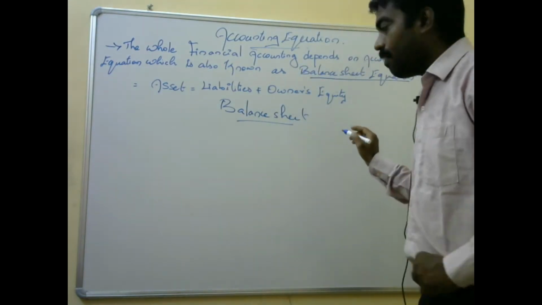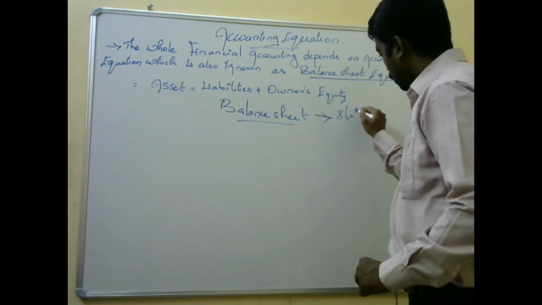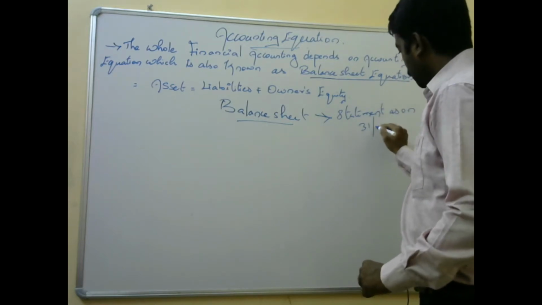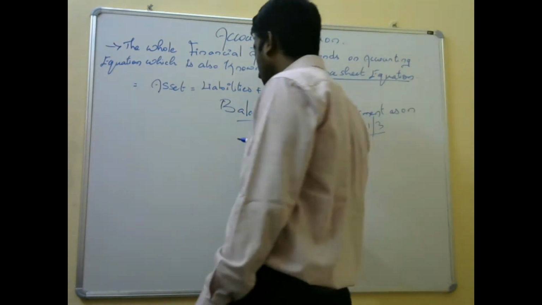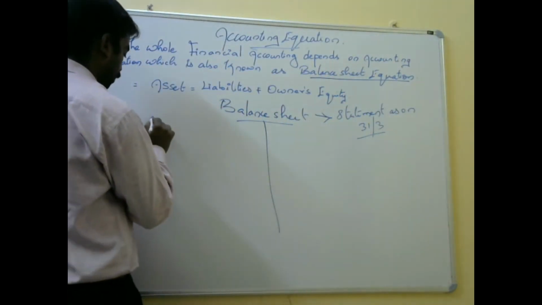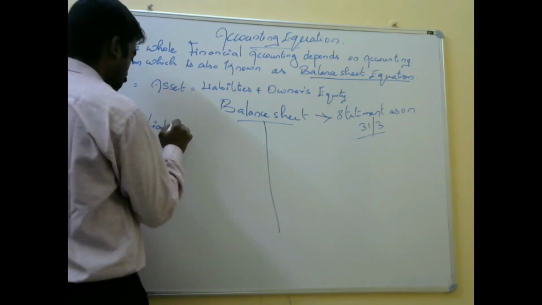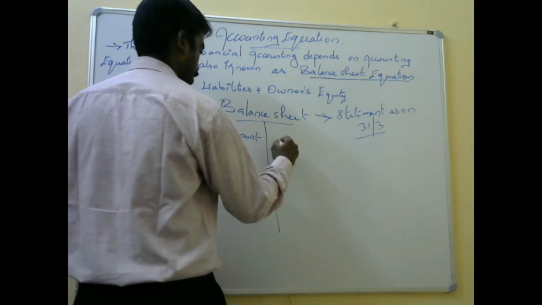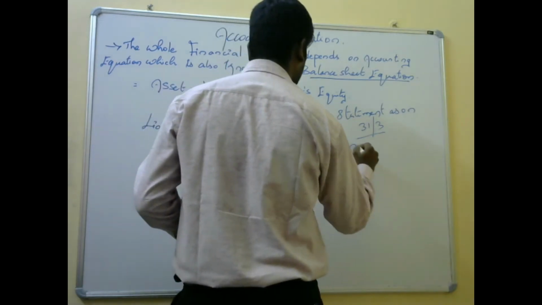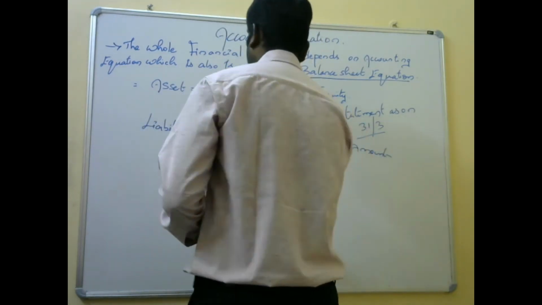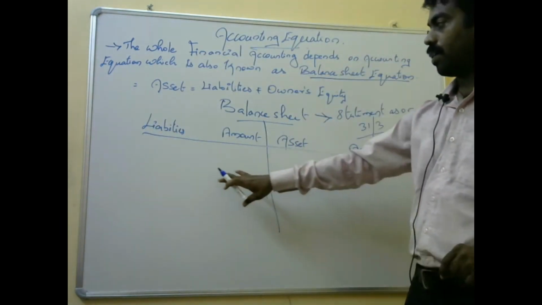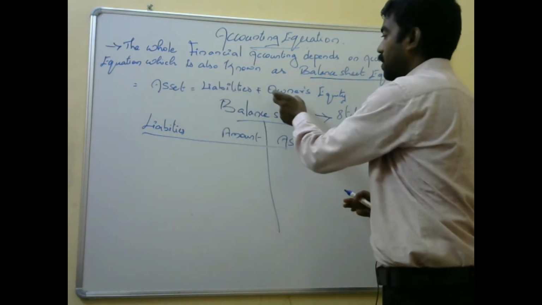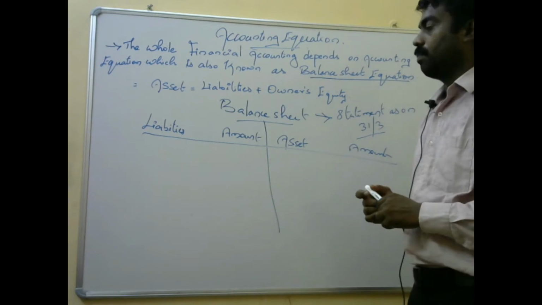A balance sheet is a statement as on 31st March. So how will it be? The balance sheet will have liabilities and assets, with the liabilities amount and the asset amount. That is, asset is equal to liabilities plus owner's equity. Make a note.